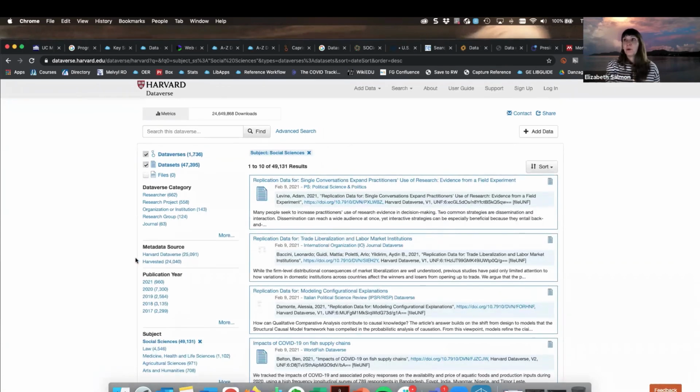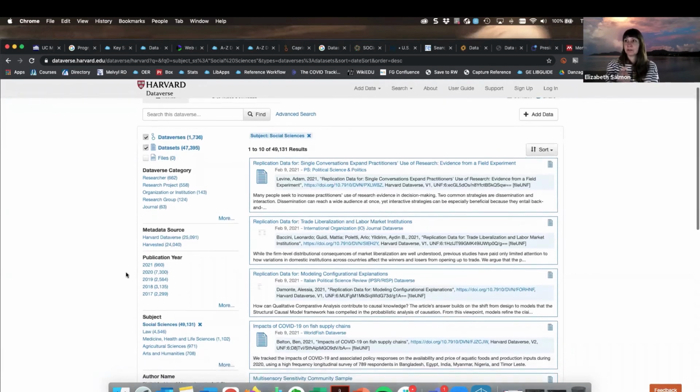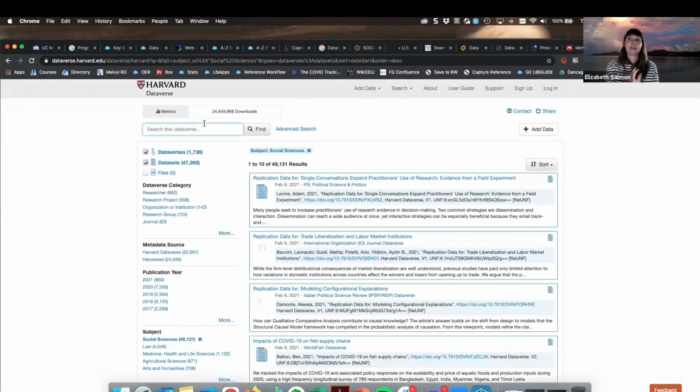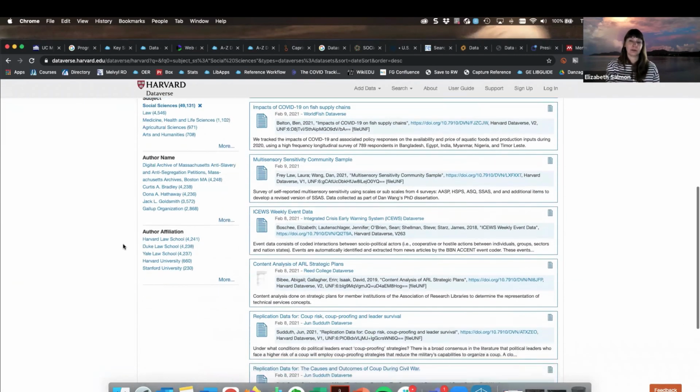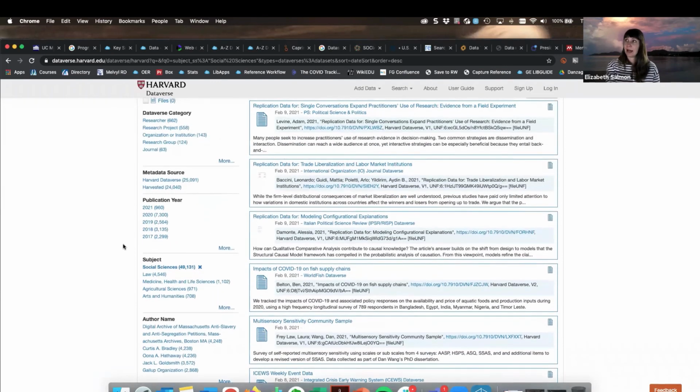Similar to what we have seen in our other search tools and repositories, our results are in the middle here. I can do a more targeted keyword search, and then I have ways that I can further refine my results on this side.